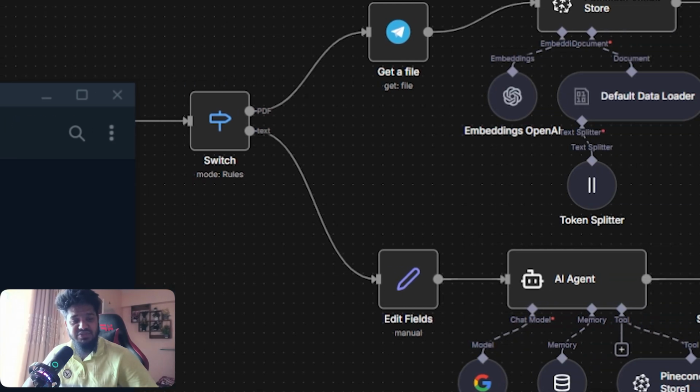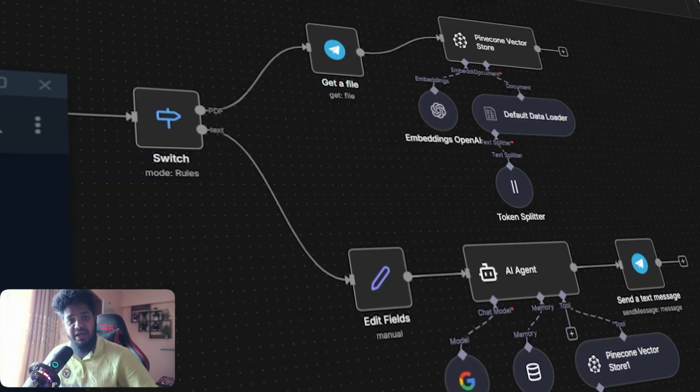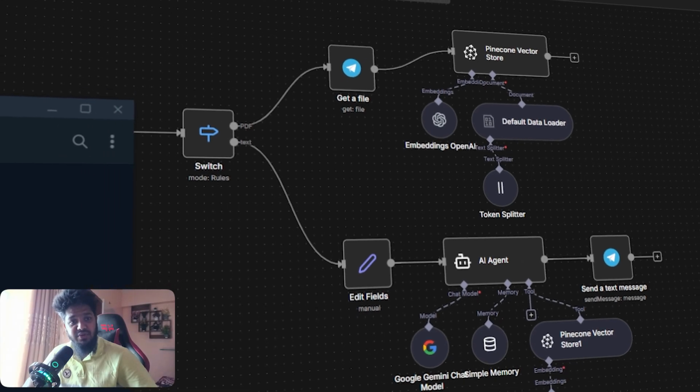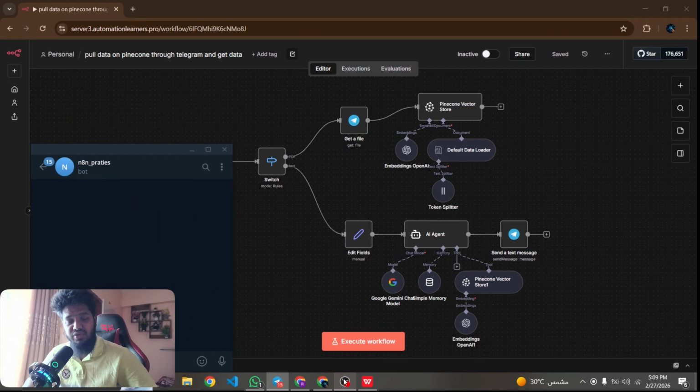If someone searches or chats on your social media, your AI agent will give a reply, taking that information from the database and from your Google Drive personal information or ebook, whatever it is.